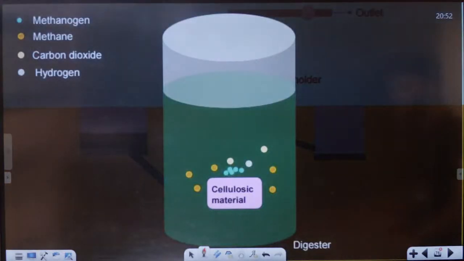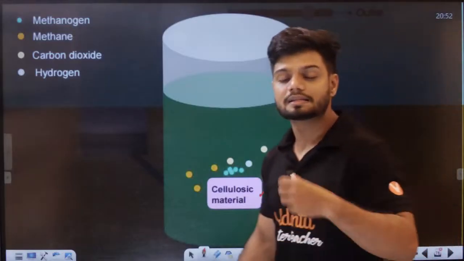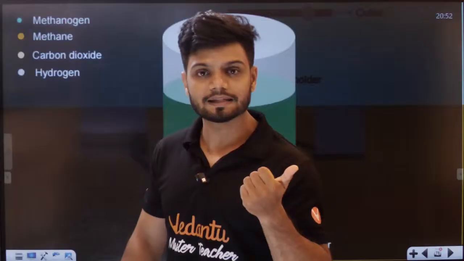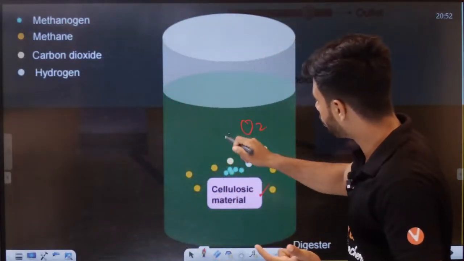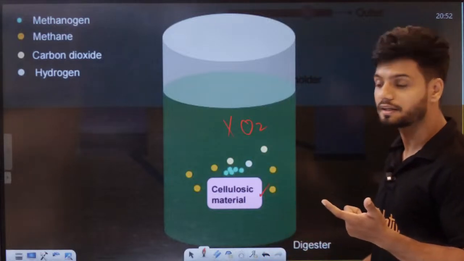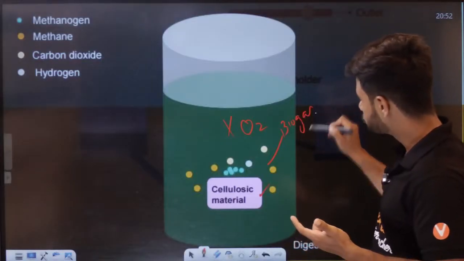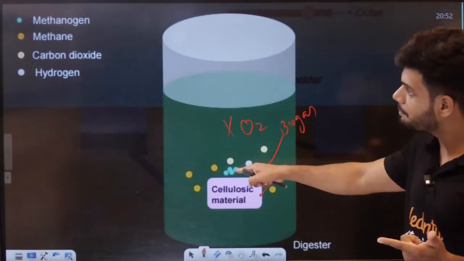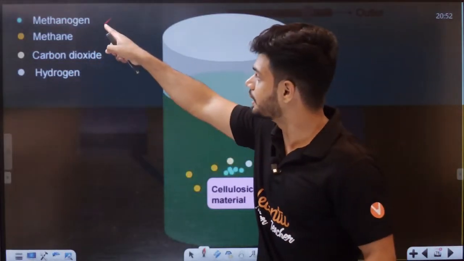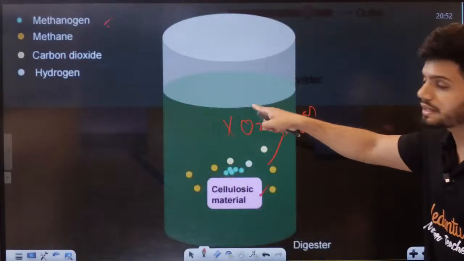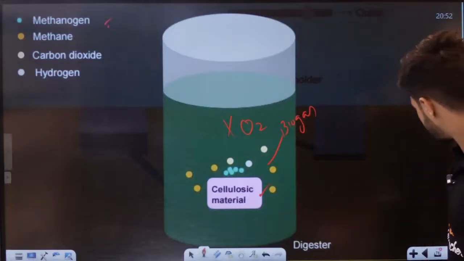Now, what is happening, students? In this digester, there is cellulosic material from the cow dung. It has bacteria, that is methanogens, and there is no oxygen here. So what do we get, students? We get biogas here. So we have cellulosic material, we have the bacteria, so we end up getting the biogas. This bacteria, under anoxygenic condition, where there is no oxygen, will produce the biogas.